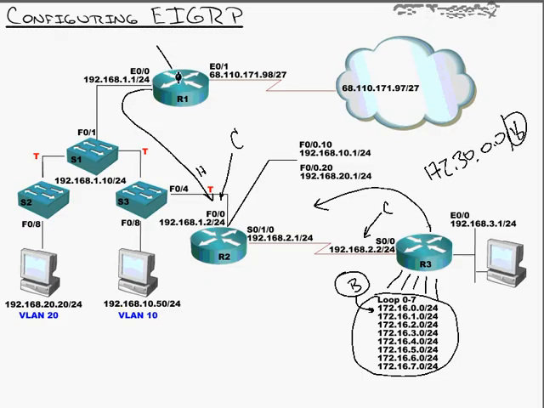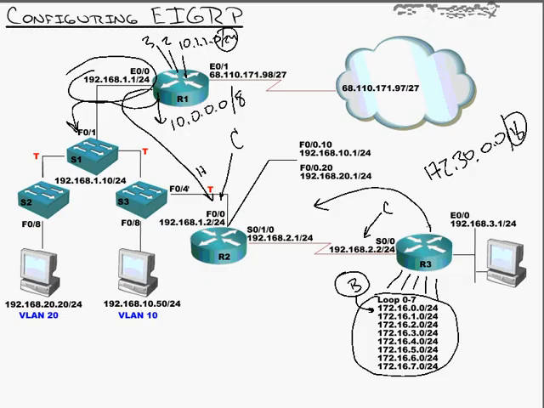Now, let me give you another example. If up here at router 1, I had 10.1.1.0/24, and 10.1.2.0 and 3.0. Now I've subnetted those with Class C subnet masks, but when they are advertised over here, this is a discontiguous network. I'm not advertising it over another 10 network, so EIGRP would auto-summarize back to 10.0.0.0/8.